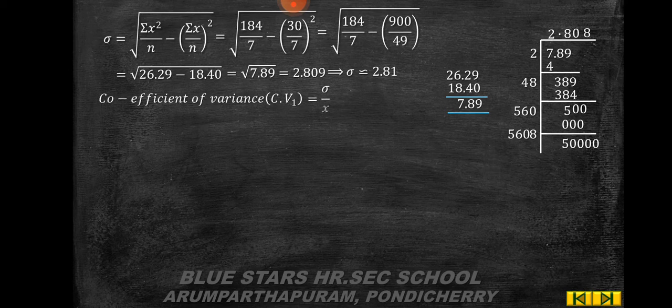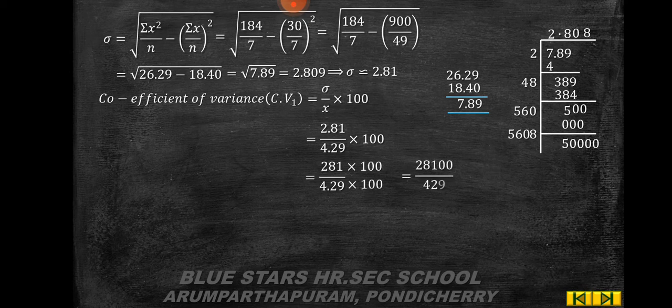Therefore, coefficient of variation CV2 is equal to sigma by x bar into 100, which is equal to 2.81 by 4.29 into 100, which is equal to 281 by 4.29 into 100 by 100. So 28,100 by 429.